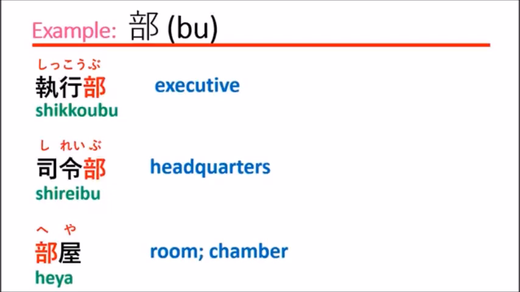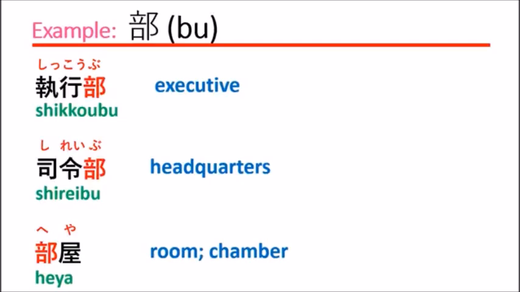For the sound of heya, this is a special sound, so you have to remember. Actually, this kanji has the sound bu, but in this word it is a special sound, so you have to remember. Specially, this word has the sound heya, which means room.